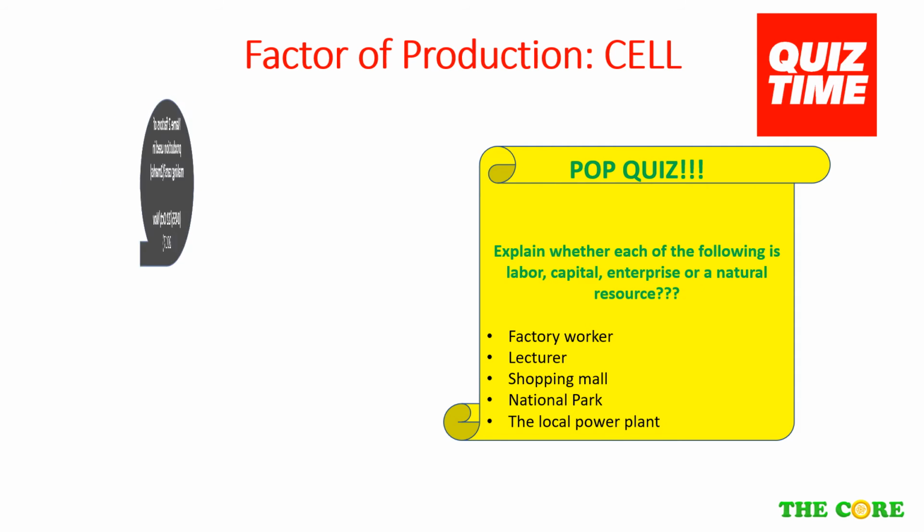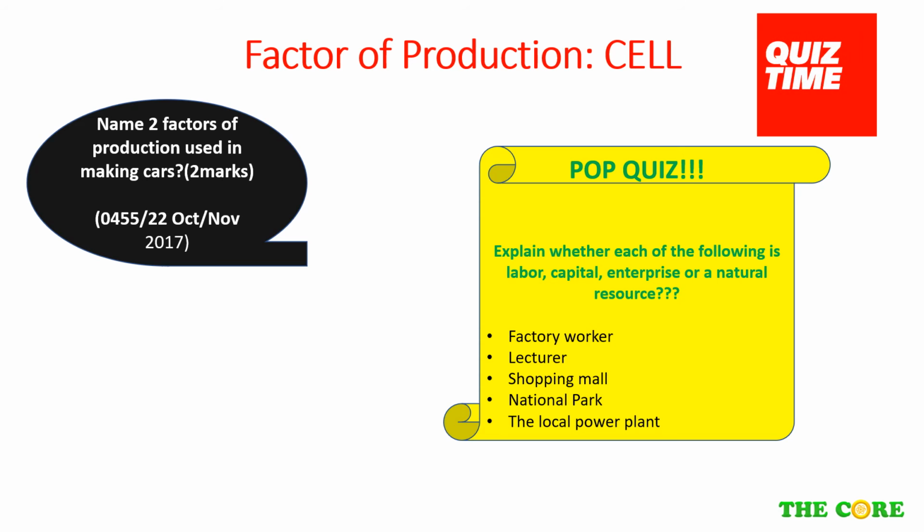Moving on to the past year question. Name two factors of production used in making cars. This is a very common and straightforward question where you're only required to identify and do not need to explain further. 1 point for every factor.